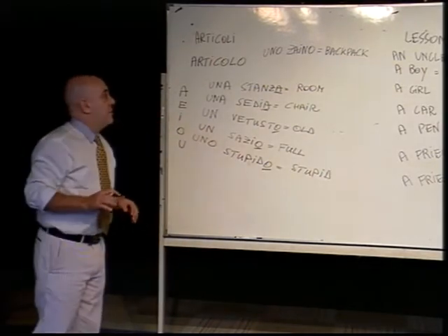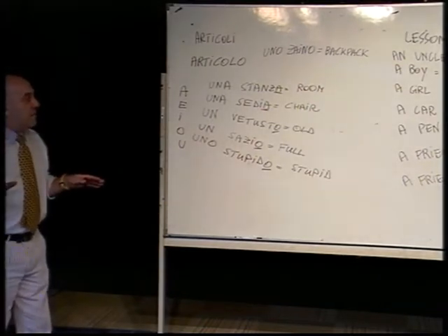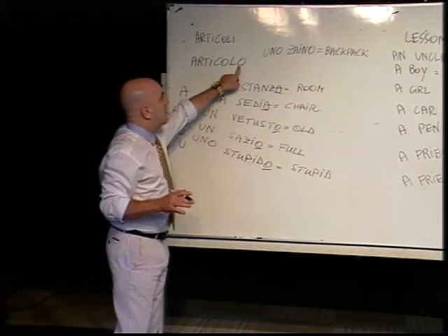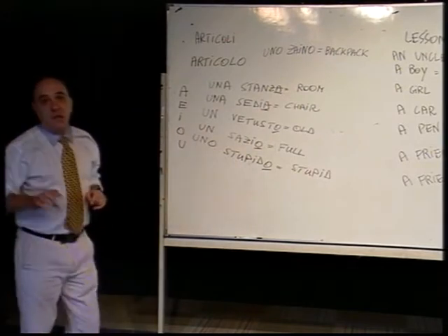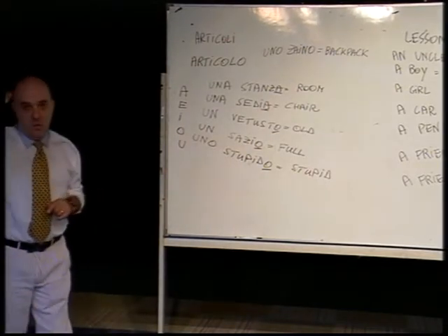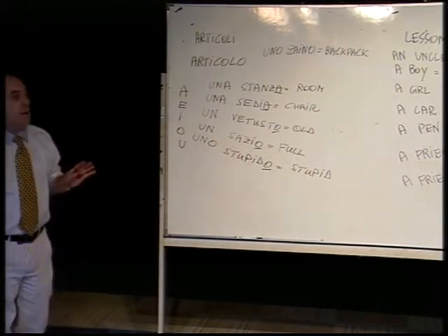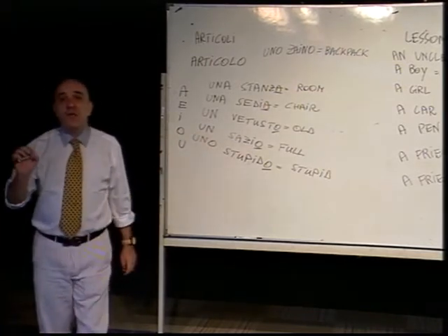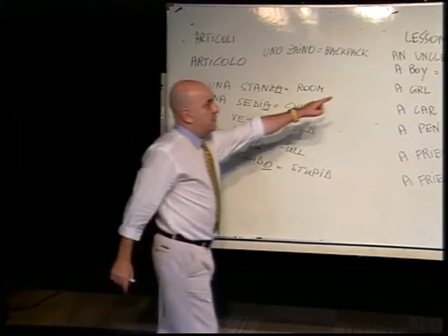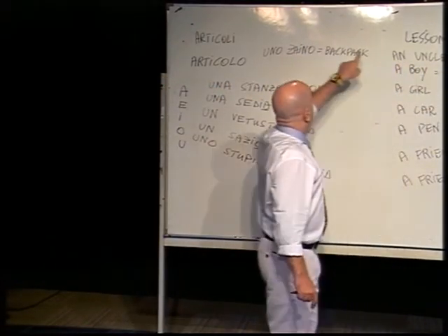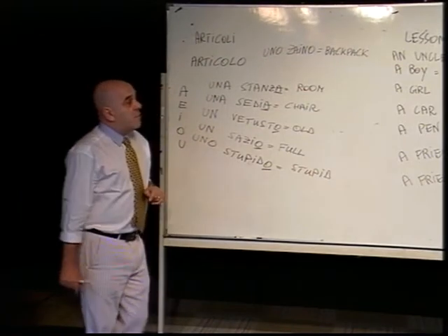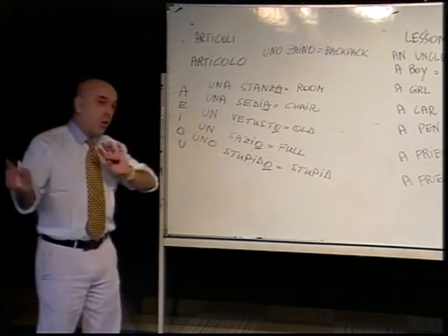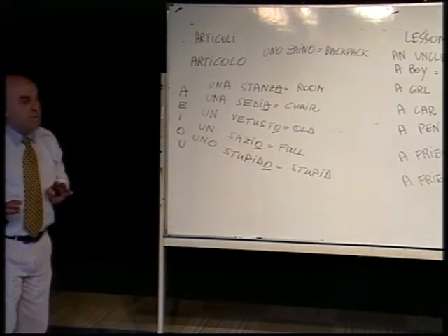In order to remind you again about this lesson number 4. The indeterminative article for masculine, you have two options, un and uno. Un is the most common one. Uno you will use only if the word starts with zeta, like zio, or like zaino, or if the word starts with S, and after the S there is a consonant. In all other cases, you will use un.